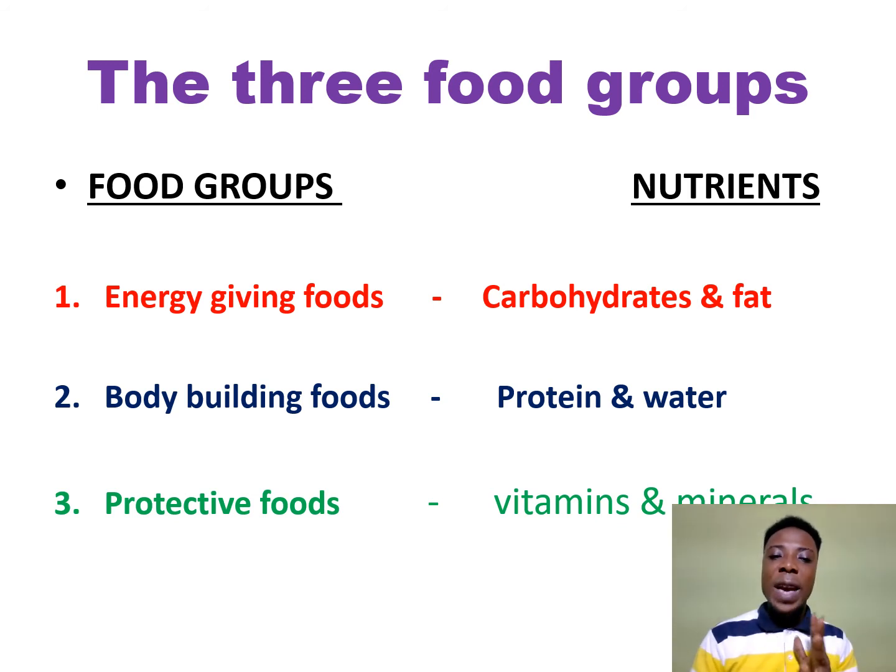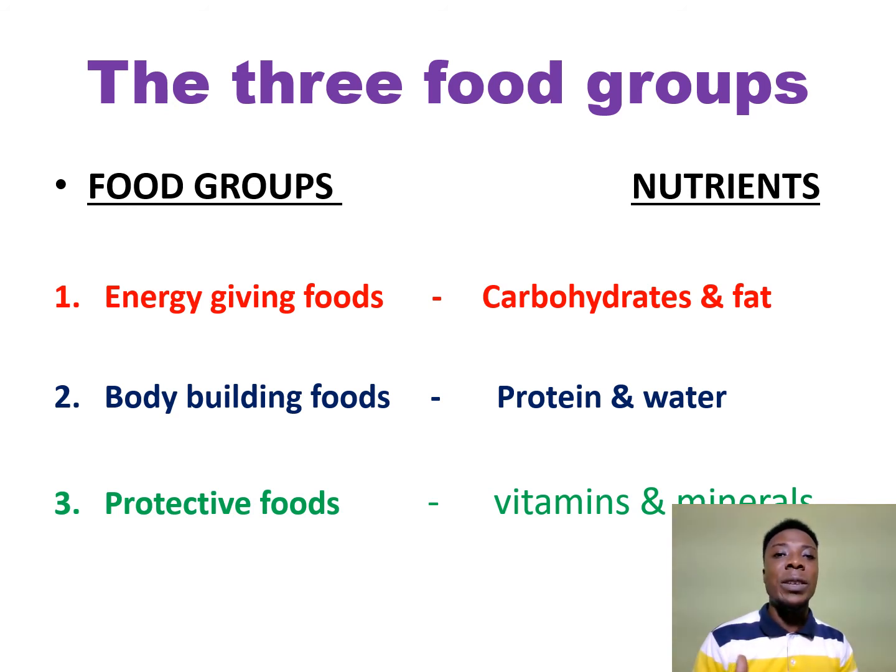So we have energy-giving foods, that is carbohydrates and fats, as you could see on your screen. Bodybuilding foods that build our body to look so nice, beautiful, and energetic. That is protein and water. And we have the protective foods. I'm talking about the foods that protect our body from all kinds of diseases.